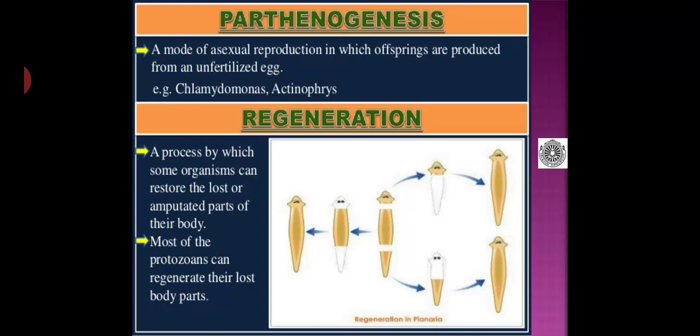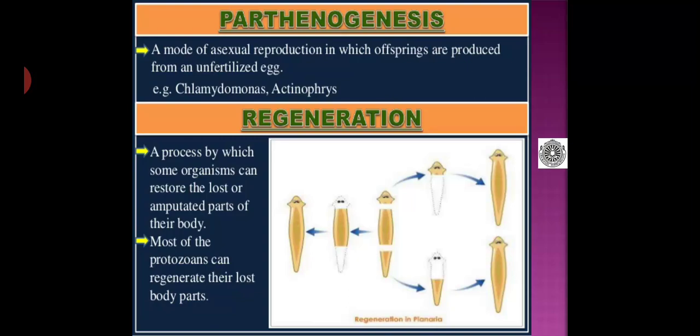Coming to parthenogenesis, it is a mode of asexual reproduction in which offspring are produced from an unfertilized egg. Examples are Chlamydomonas and Actinophrys. In this slide, the diagrams shown are not directly related to protozoans; it is a regeneration phenomenon observed in planaria, a kind of flatworm, but it can still be used to explain what regeneration is.